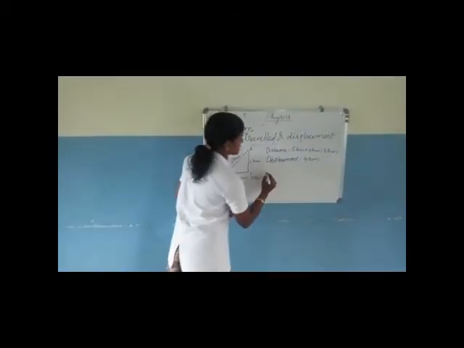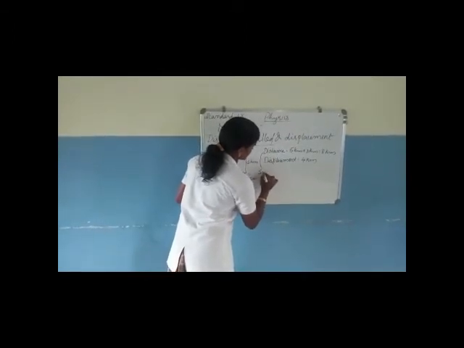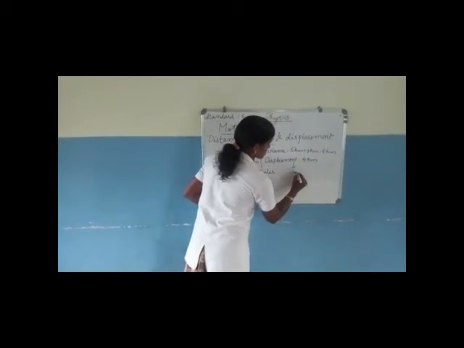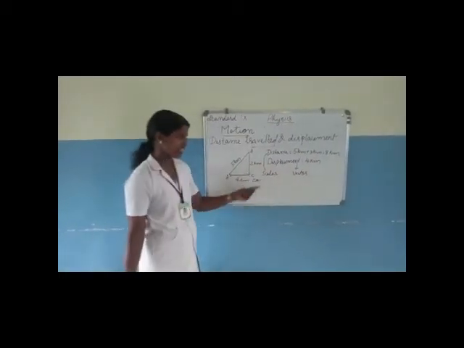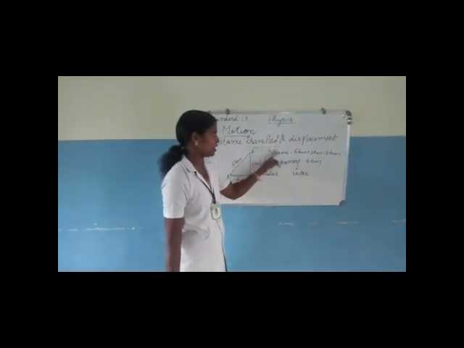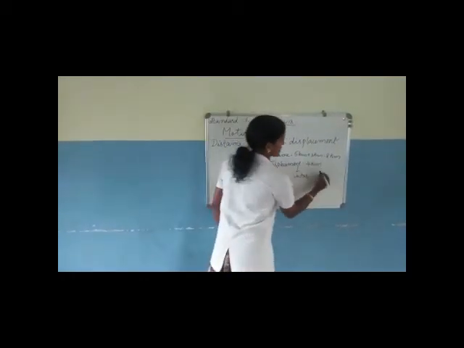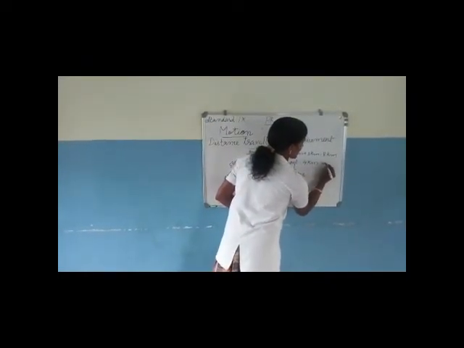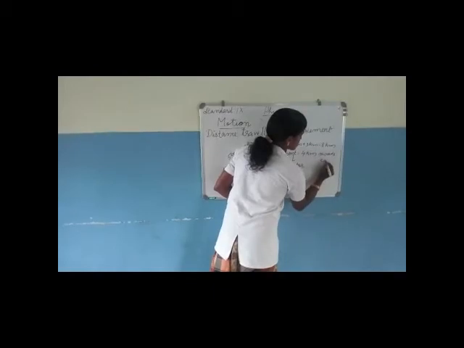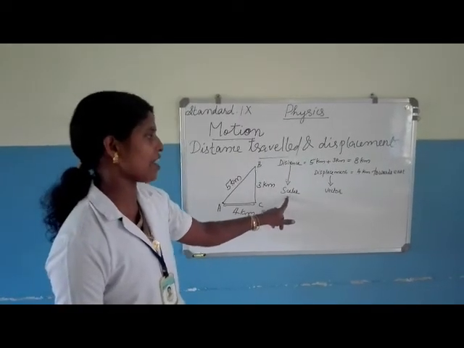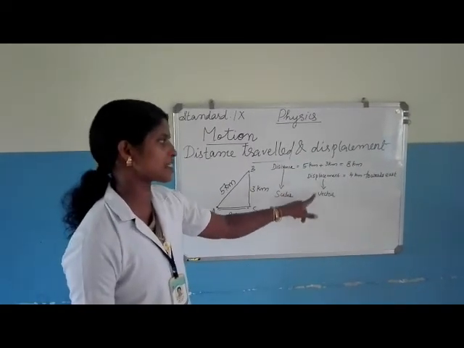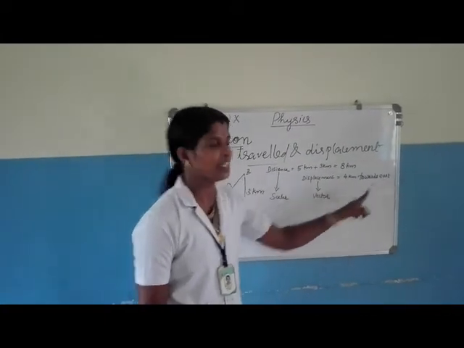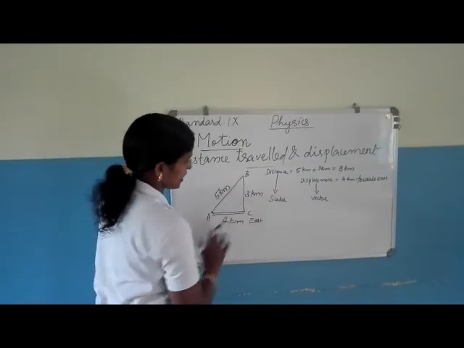So distance is a scalar quantity. Distance is a scalar quantity, but displacement is a vector quantity. Distance is scalar, having only magnitude, but here we have to say this displacement is 4 km towards east. So distance is a scalar quantity having only magnitude, and the displacement is a vector quantity having magnitude as well as direction.